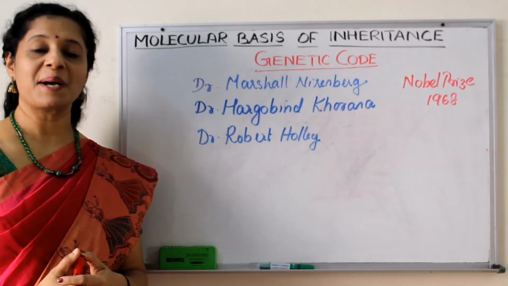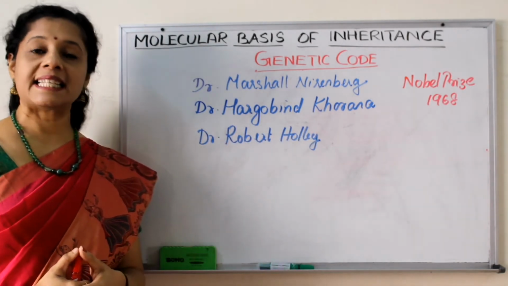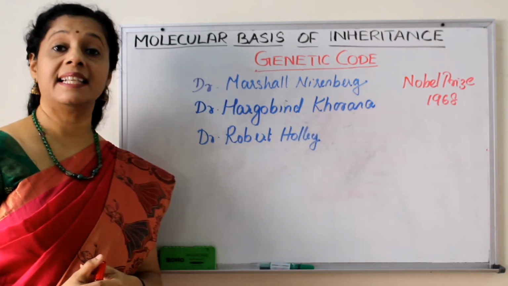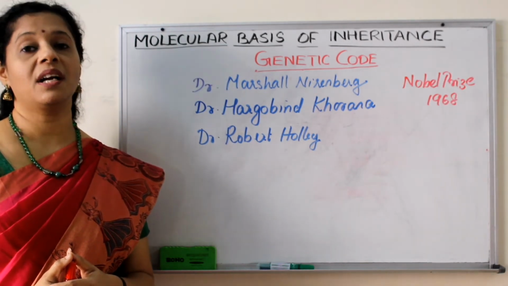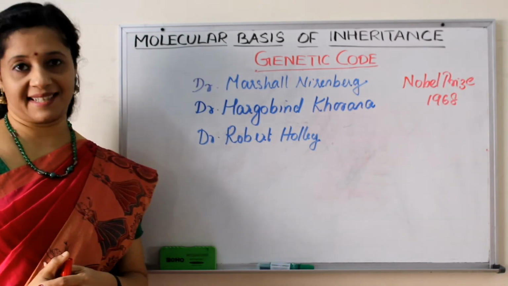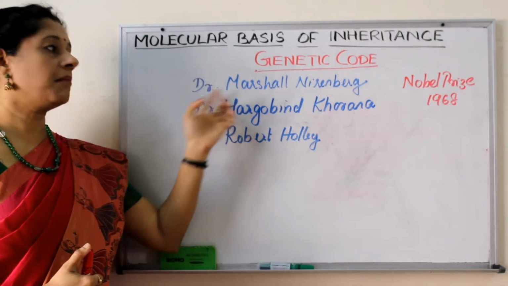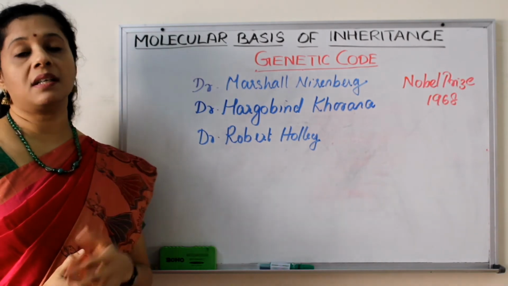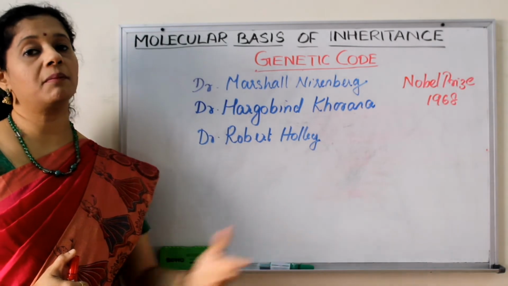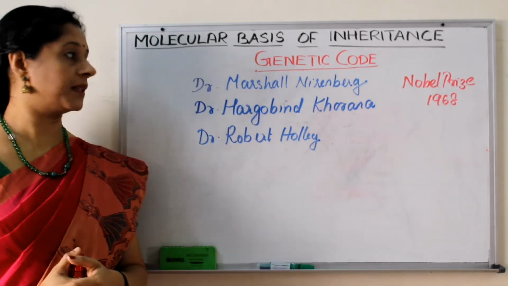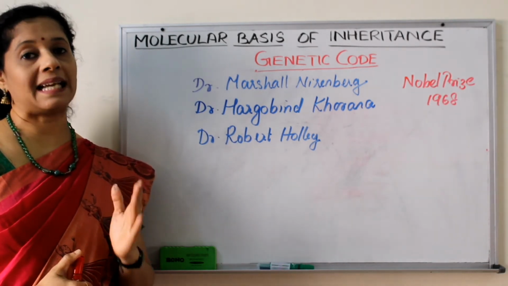3 different scientists, Marshall Nirenberg, Hargobind Khorana and Dr. Robert Hawley, received Nobel Prize in the year 1968 for their work in the interpretation of the genetic code and also its function in protein synthesis. Actually they worked independently. The work started with Marshall Nirenberg, who first found out that UUU codes for phenylalanine, and later almost 50 amino acid sequences they discovered. The same way Hargobind Khorana also found leucine and serine.